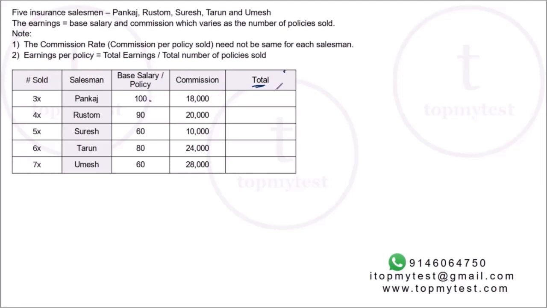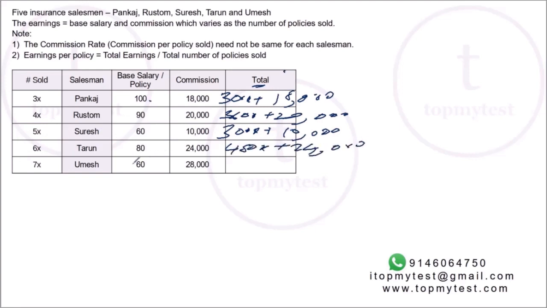The earnings will be base salary per policy times the number of policies sold plus the total commission. So it will be 100 into 3x, so 300x plus 18,000. This will be 90 into 4, 360x plus 20,000. Similarly, this will be 60 into 5, so 300x plus 10,000. This will be 80 into 6, 480x plus 24,000. And the last one will be 60 into 7, so 420x plus 28,000. So these are the total earnings. Nothing much we can do about it except go to the questions one by one and try to solve.